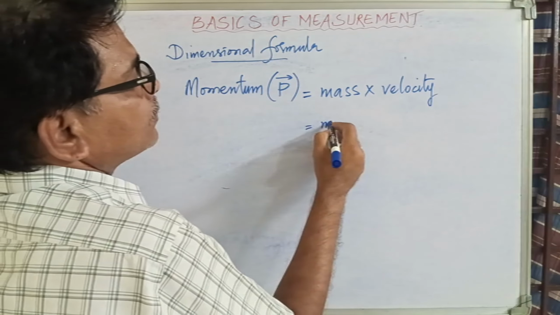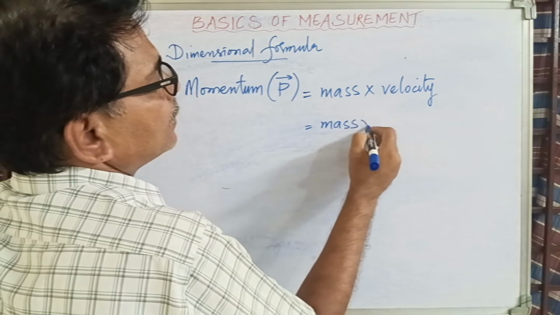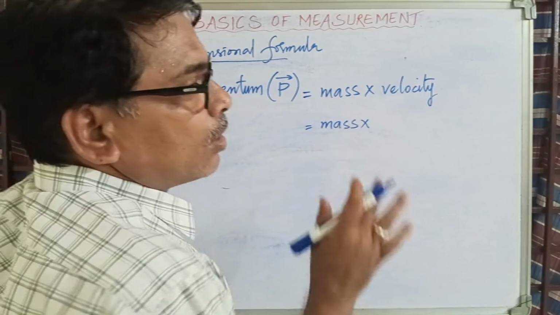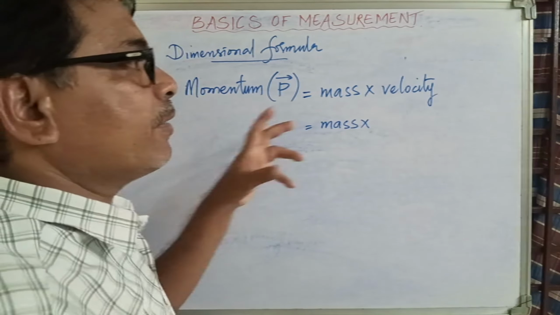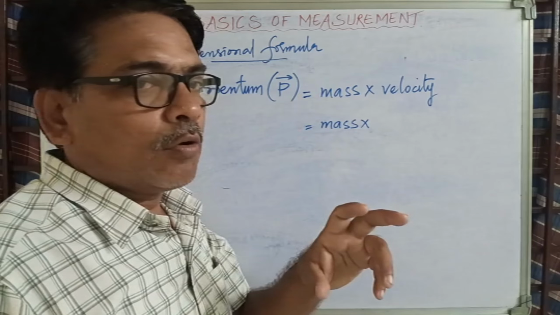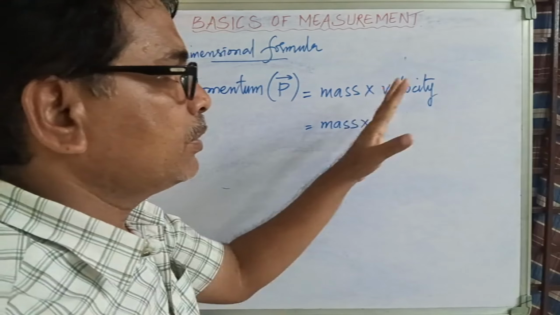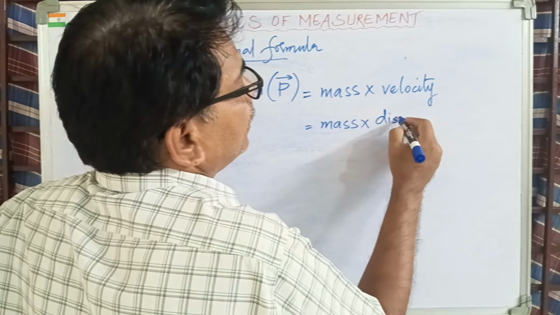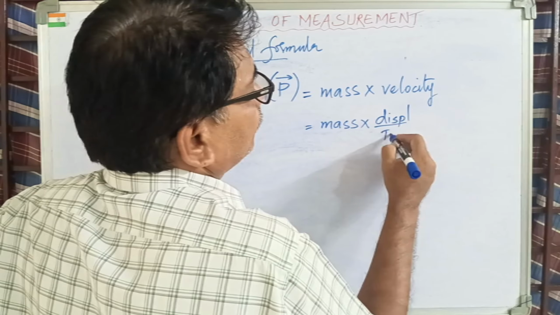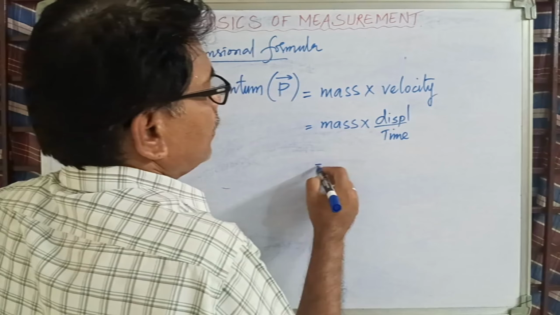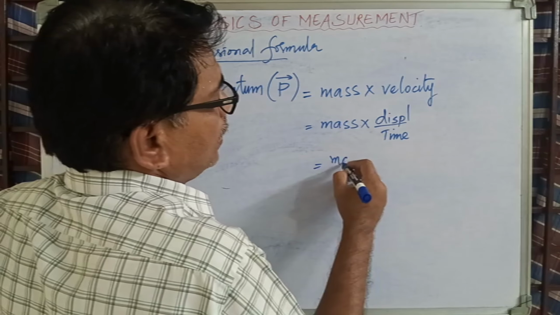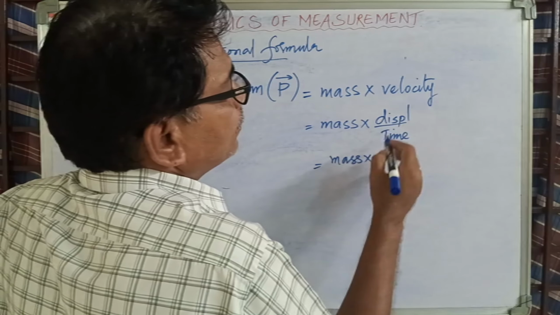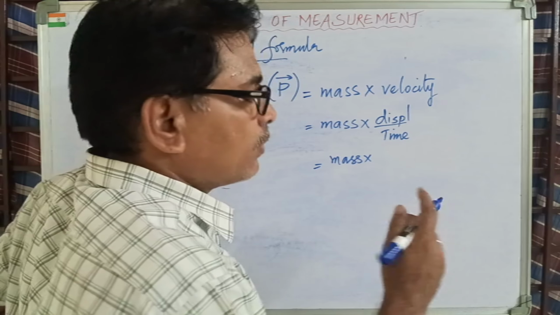Now coming to mass. Mass is a fundamental quantity. It remains like that. Velocity is not a fundamental quantity. In those 7 fundamental quantities, you don't find velocity. That means it should be derived. That means velocity is equal to displacement by time. So what is left over for you now? Mass is mass, a fundamental quantity. Displacement, distance, length, everything means the same.